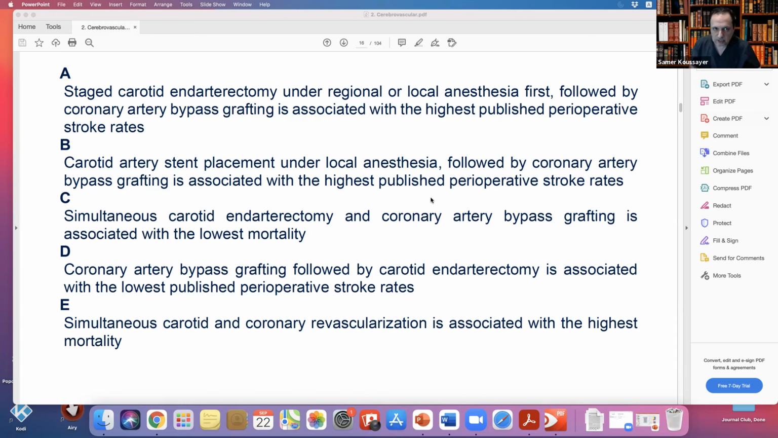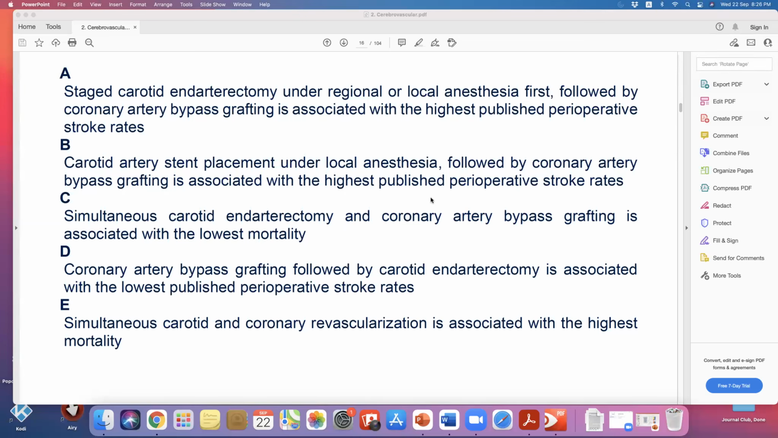So this is wrong for the fellows. Highest published perioperative stroke rate, no. The local followed by the coronary, they found this is the lowest. Option B, staged carotid endarterectomy first, followed by coronary artery bypass grafting, associated with the highest, no, this is wrong. They found it has the lowest published perioperative death and stroke. That's the reason why they want us to do the carotid first and then the CABG. This is what the data said, so this is wrong. Okay, next one.